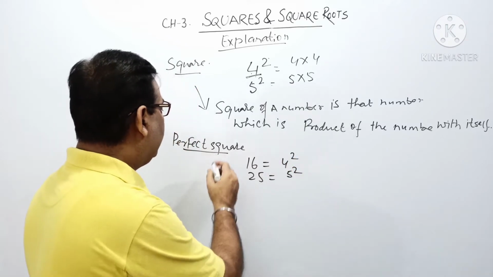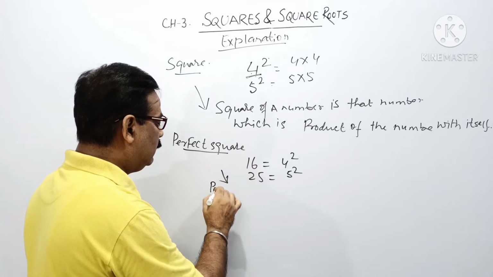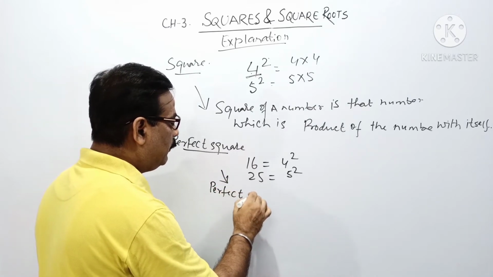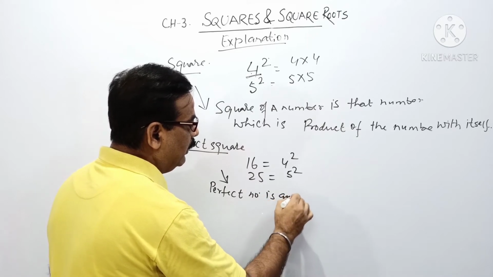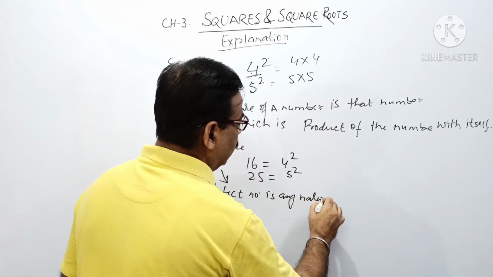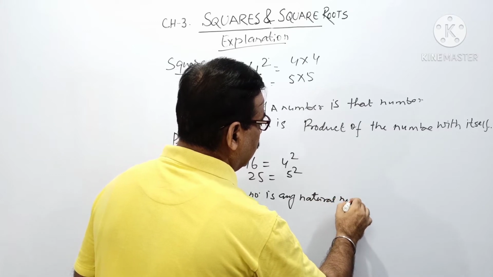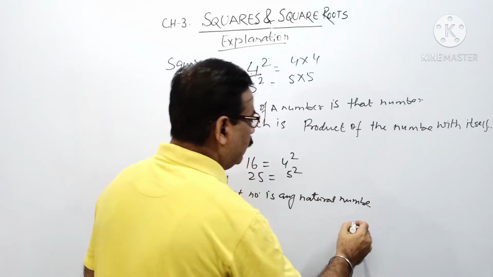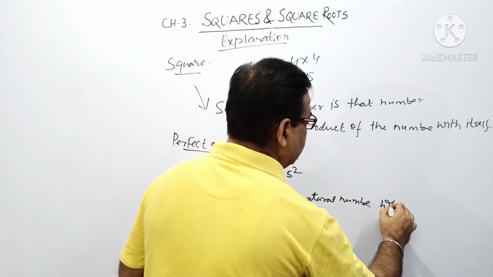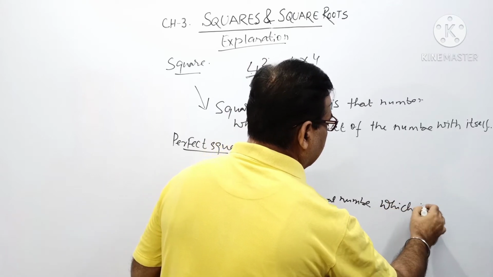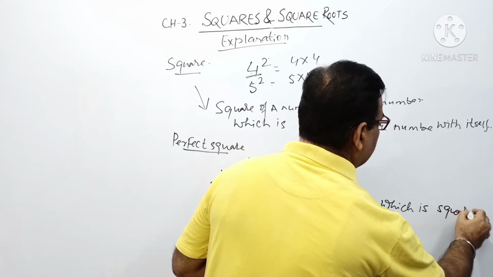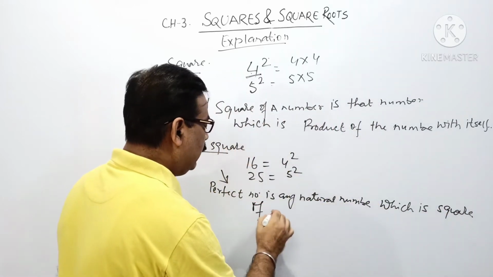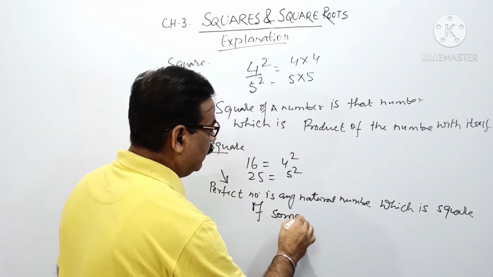So from here we can define a perfect square: a perfect square is any natural number which is the square of some natural number. From the example you clearly understand that 16 is a natural number, and 25 is also a natural number, and each is said to be a perfect square when it is the square of some natural number.